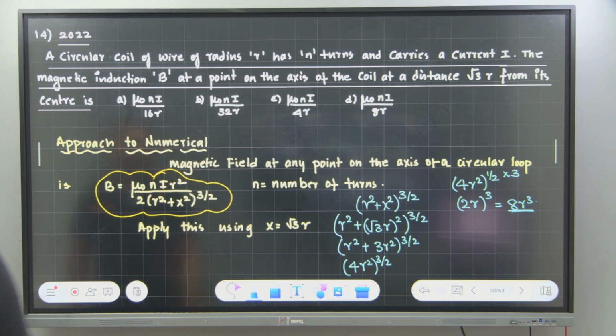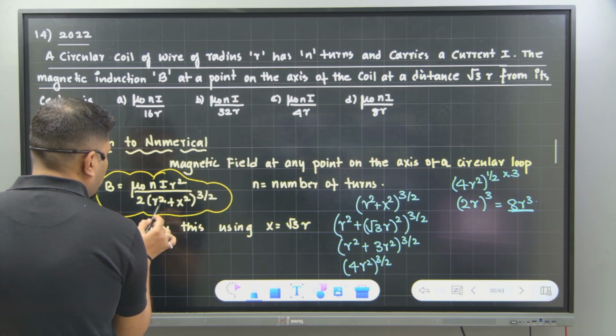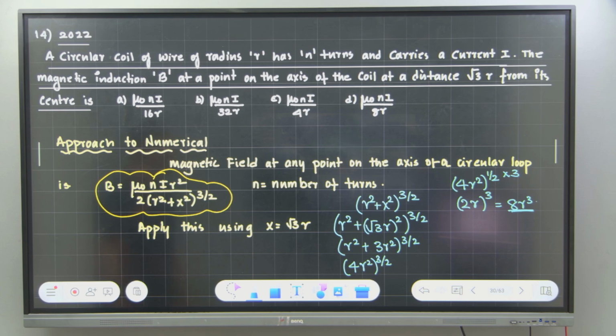So it means that you have calculated 8r cube, and r square and cube also you cancelled, but you forgot to multiply 8 with 2 here. Yes? Correct? Am I right?